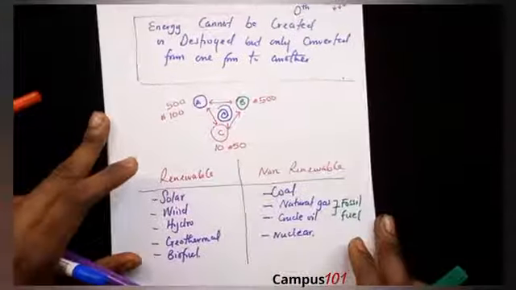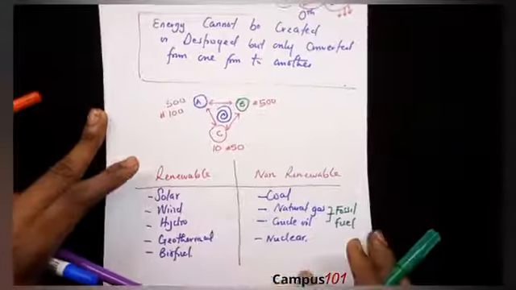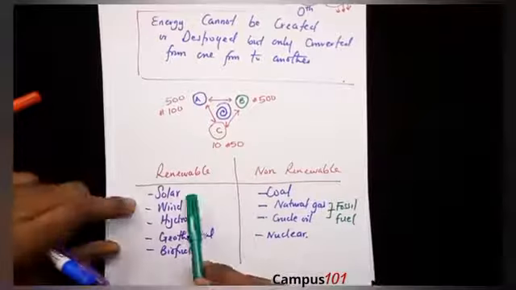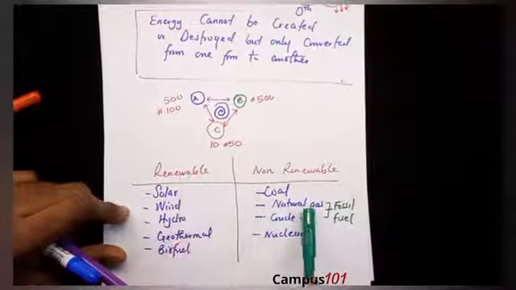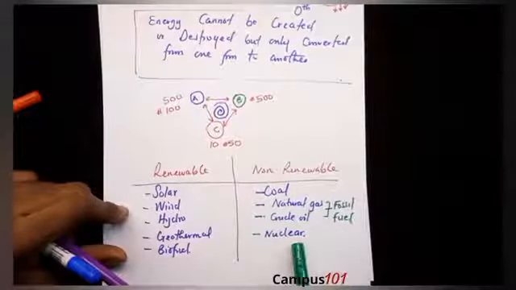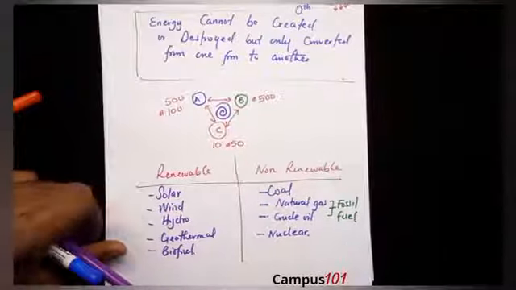We went on to look at renewable and non-renewable sources of energy. We looked at solar, wind, hydro, geothermal, and biofuel as examples of renewable. We also looked at coal, fossil fuel, and nuclear energy as examples of non-renewable energy.